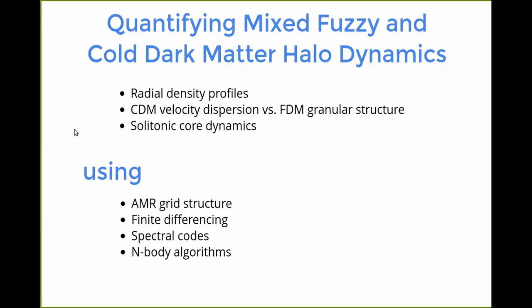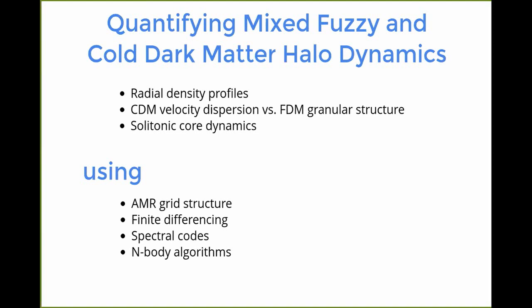That brings me to what we presented in our recent paper, where we basically quantified mixed fuzzy and cold dark matter on galactic scales, so in halo dynamics. And we mainly focused on radial density profiles that I also briefly introduced in the introduction. We had a look at the correspondence between the cold dark matter velocity dispersion that in fuzzy dark matter shows up as this granular structure due to the waves. So if we have waves with different wave numbers and wave vectors, then those interfere. And basically this dispersion in the wave vector, so this velocity dispersion, then shows up as the interference pattern in fuzzy dark matter halos and filaments.